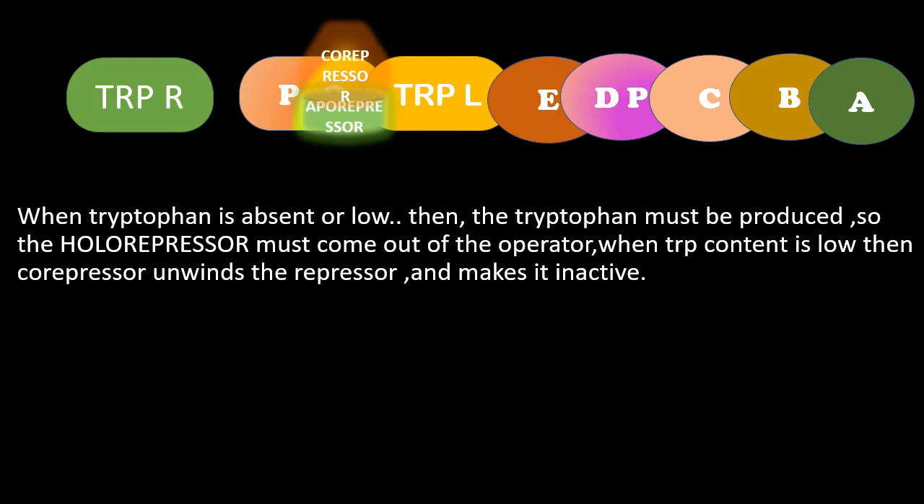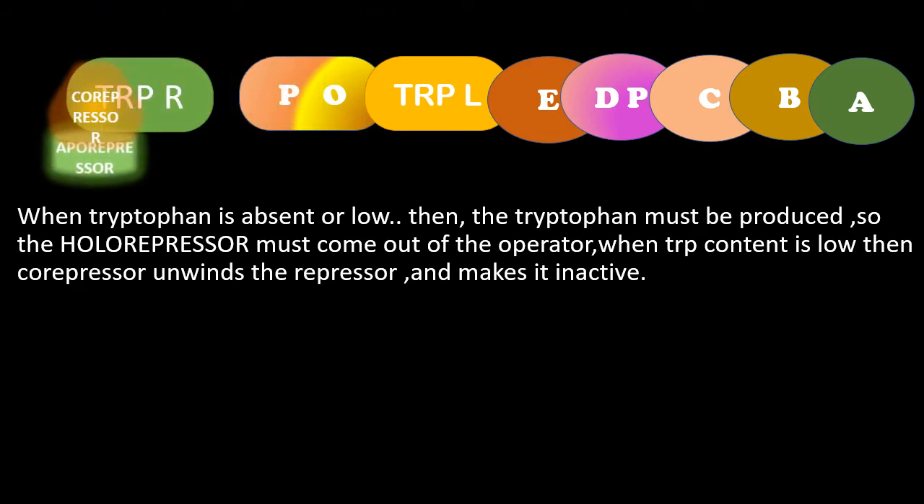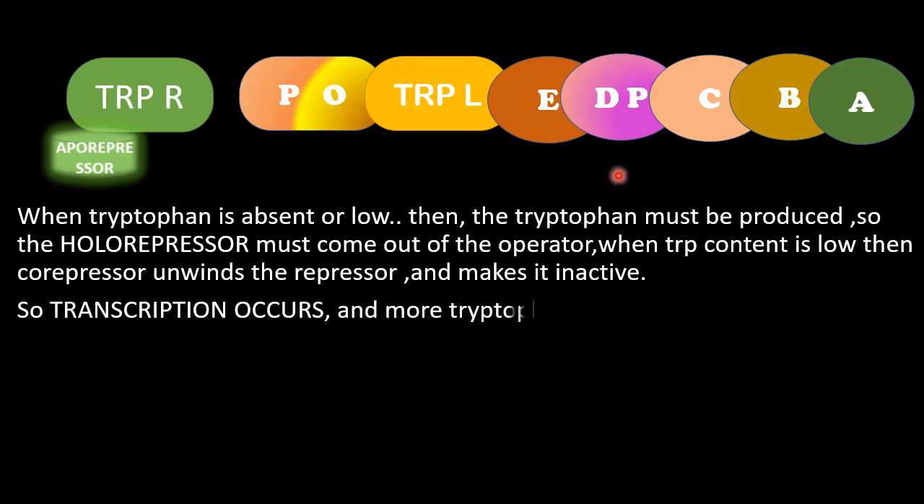When tryptophan content is low, what happens? The co-repressor will unwind from the aporepressor and makes the aporepressor inactive. Okay, it is the inactive form of protein, so it becomes inactive. Then what happens? The transcription occurs and more tryptophan will be produced.